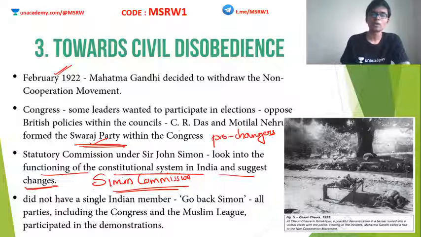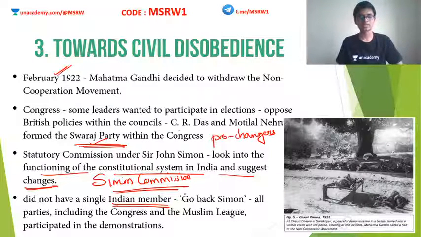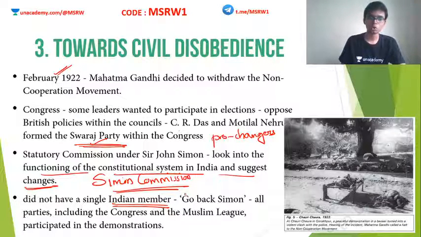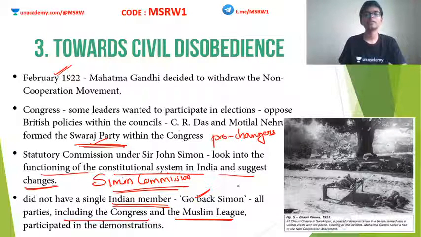But the problem was that this commission did not have even a single Indian member. Clear? It was a full white commission. No Indian member was a part of the Simon Commission. So this is the time when all of the Indians united and shouted the slogan, "Go back Simon." Okay, nobody was supporting this Simon Commission. Everybody united together. All the parties, including the Indian National Congress and the Muslim League, together opposed this Simon Commission.